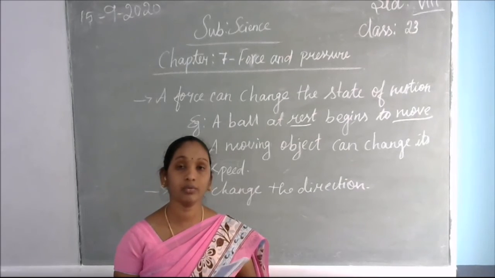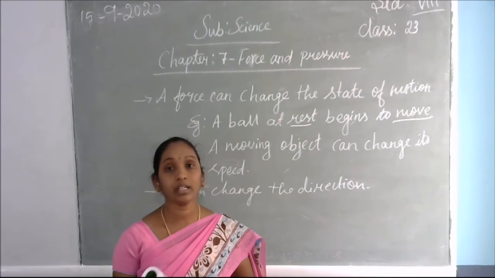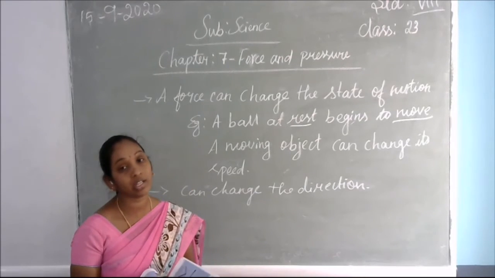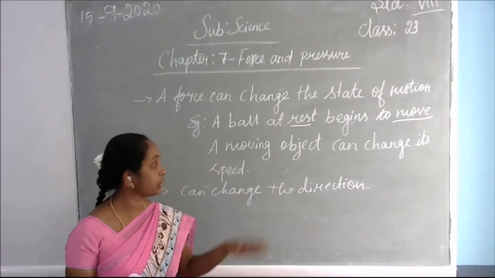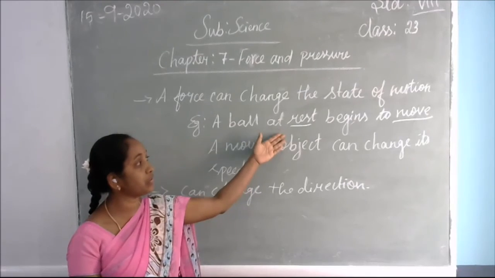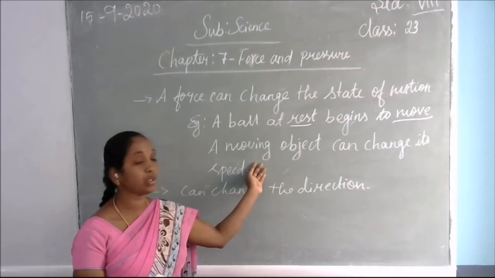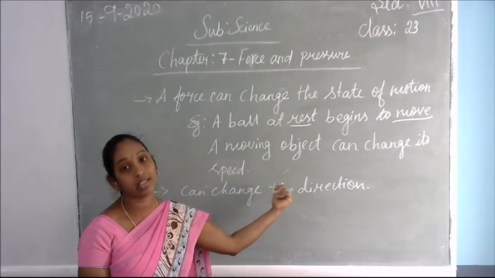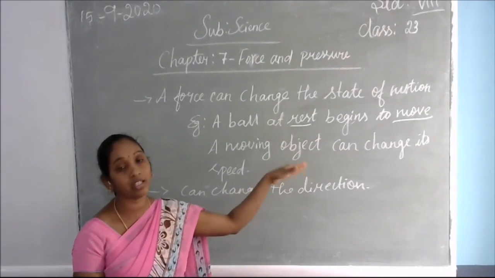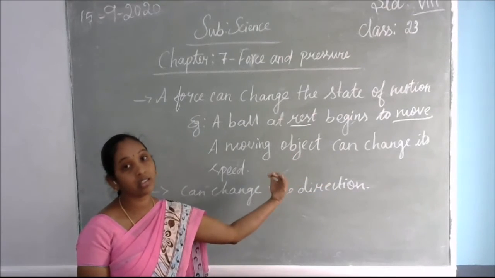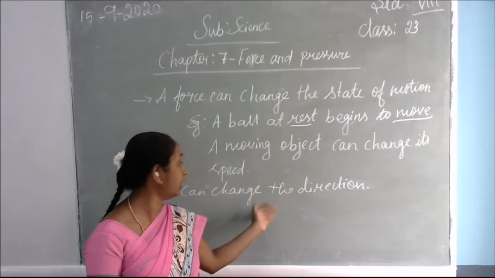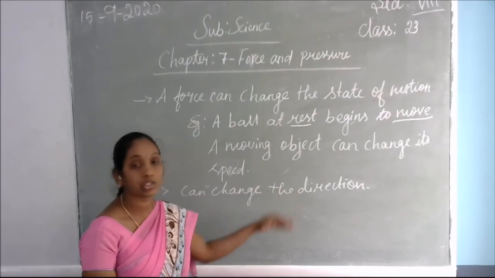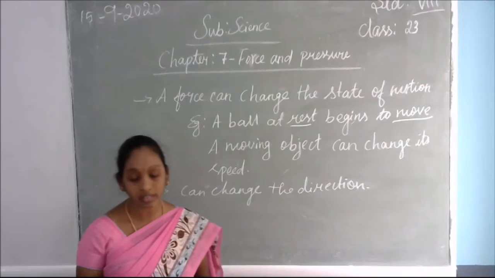Whatever force we apply on the object, the object will start moving. That is, it is getting into a change of state. What changes will happen? If the object is at rest, it will start to move. If the object is already moving, it will increase or decrease its speed. If there is any disturbance in between, it will change direction, and it may decrease its speed. The speed and the direction can both change because of the force.